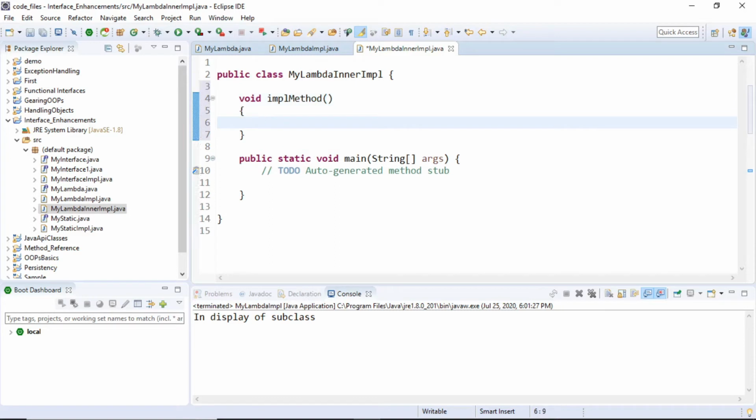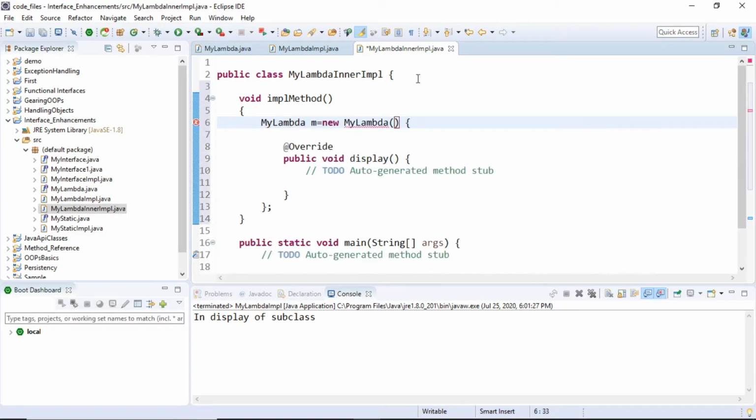What we are going to do is inside this implMethod, I'm going to create the anonymous inner object. So how do I do that? MyLambda m is equal to new MyLambda, and you would see that I have created this anonymous inner class now.